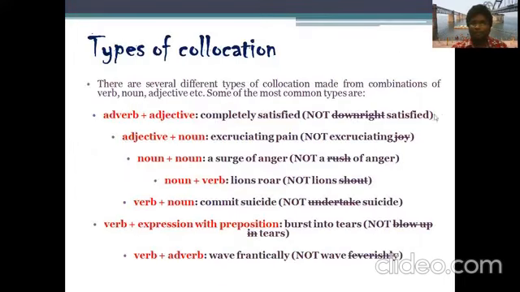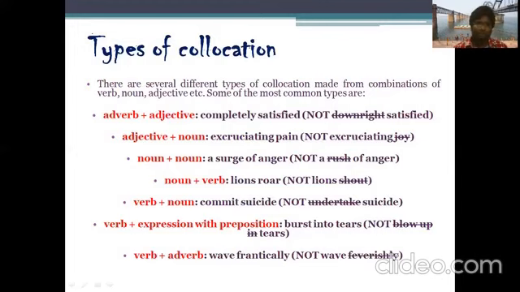Before we start, we're going to see what these collocations are, and let's see the types of collocations. These are the several types of collocations that you're seeing. These are combinations. As I have told you, they are not a single word to be discussed or to be alone. They are a combination. That is our definition: two or more words that form together.